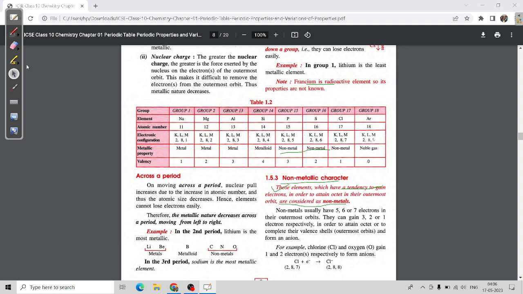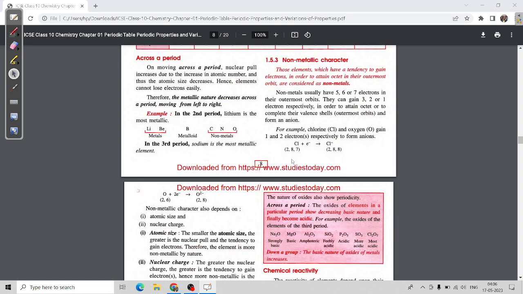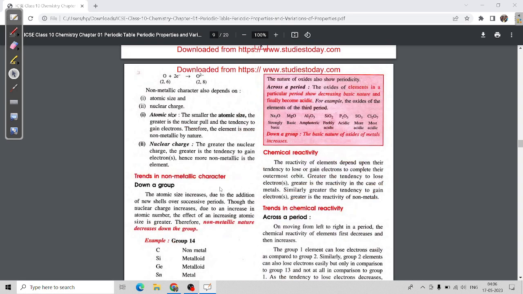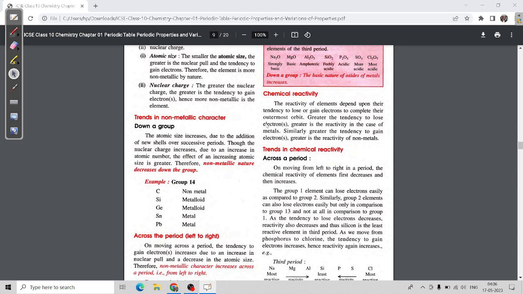Then next is chemical reactivity. Chemical reactivity means the elements' tendency to react with each other.